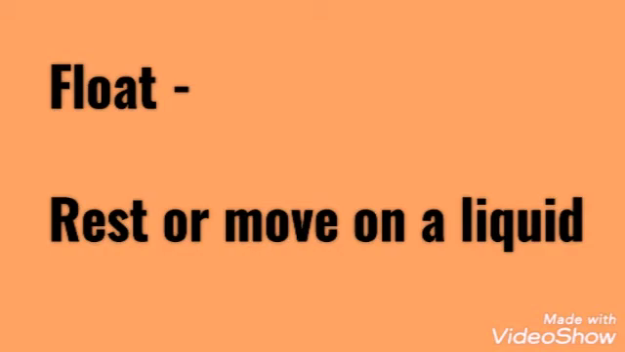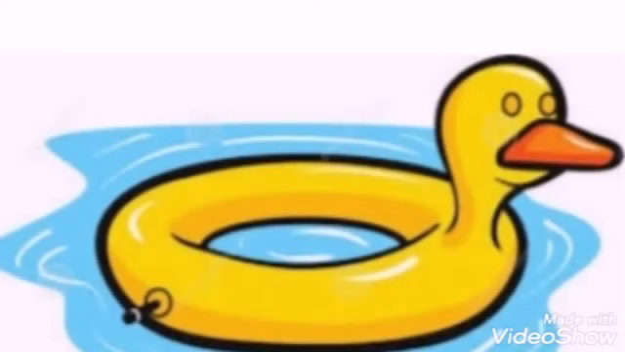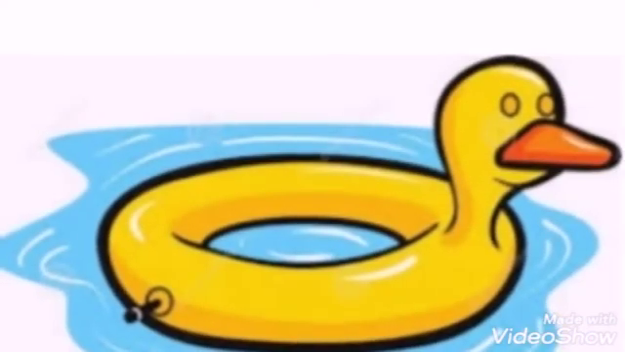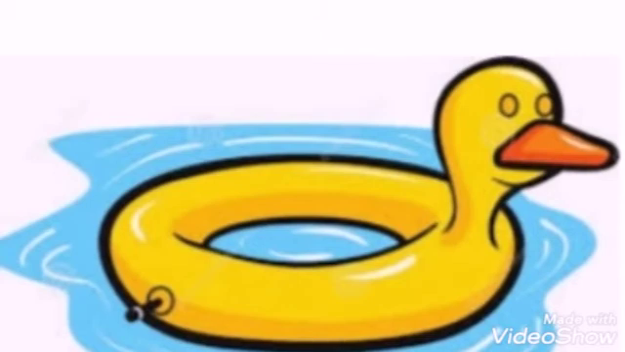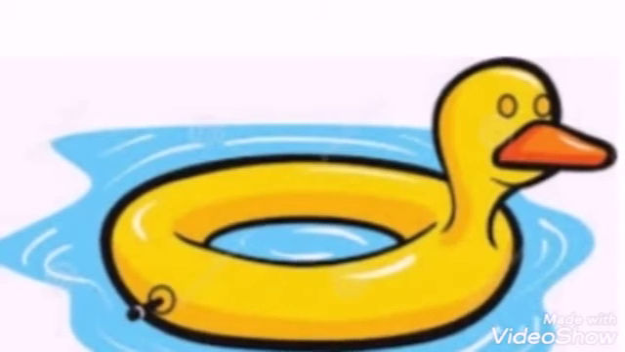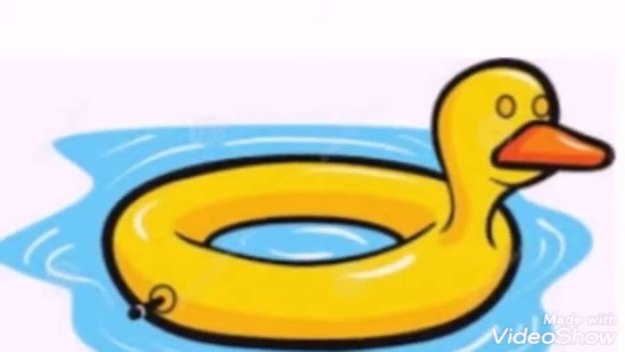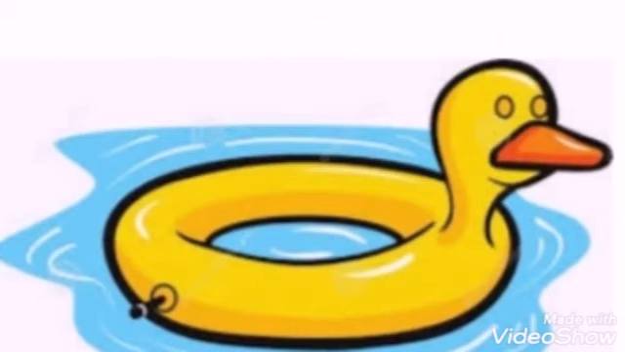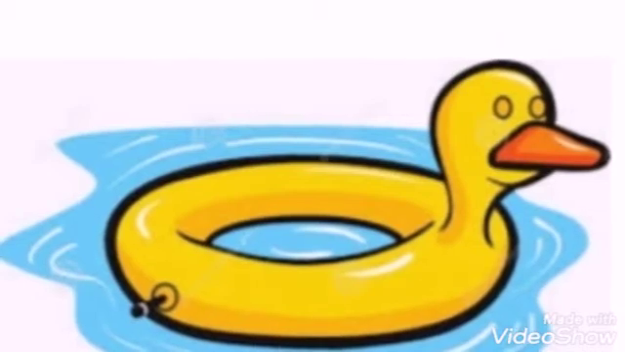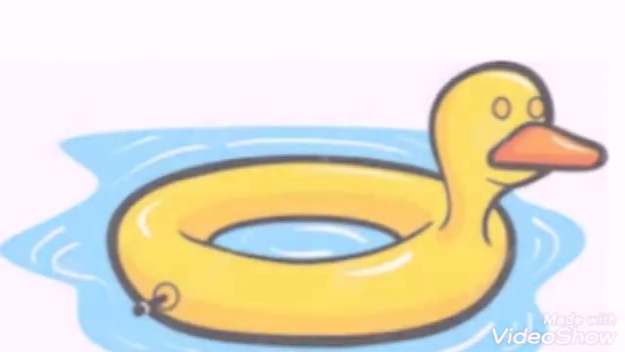In order to understand, look at this example over here. Float. Here is an air tube, and it is floating on the water. Float means something on the water.